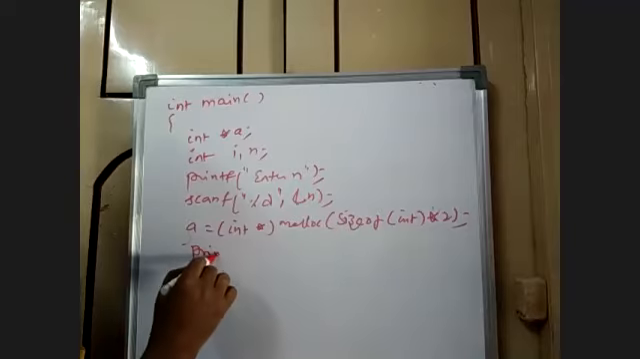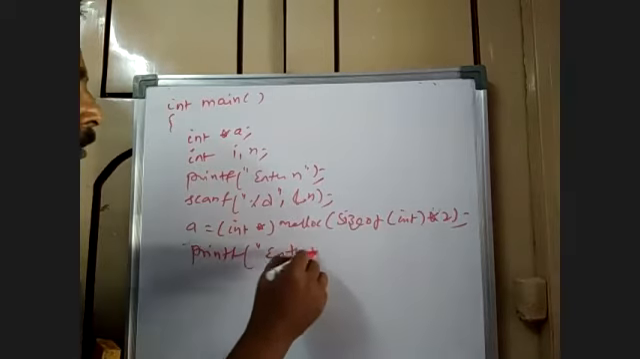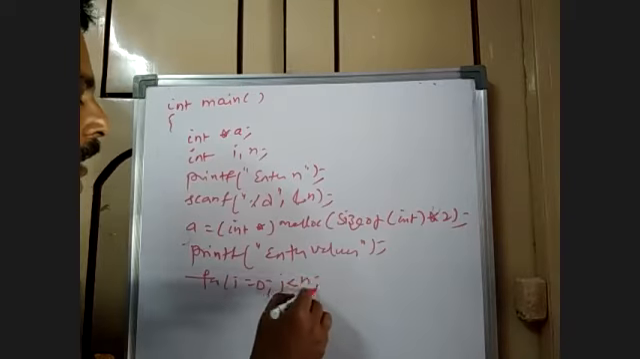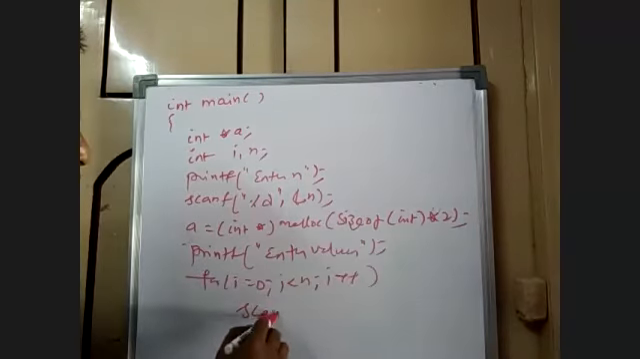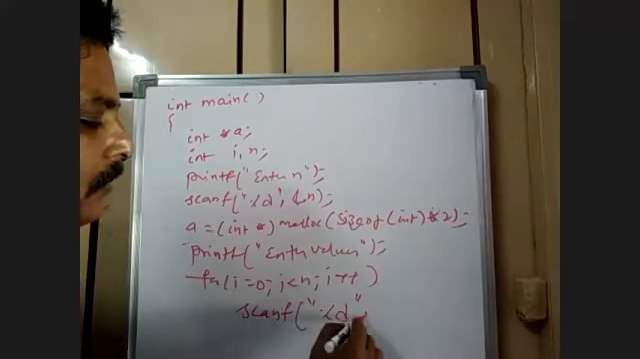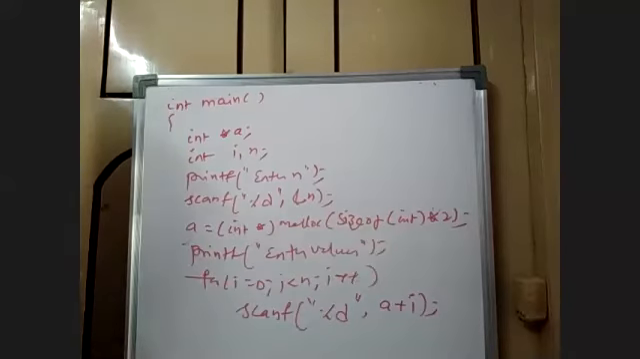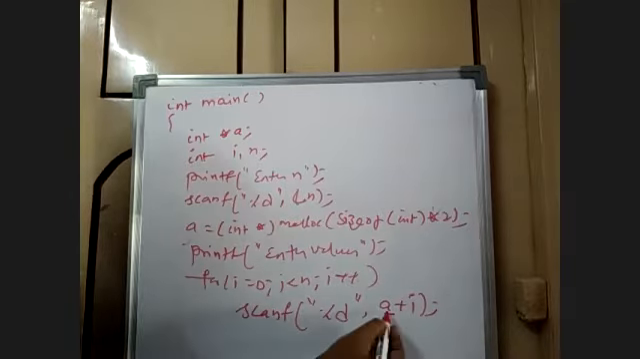And for the purpose of accepting elements, enter values. For i is equal to 0, i less than n, i plus plus, scanf, I can write a plus i. A plus i. Now, what does it actually mean? A means the base address. From the base address, the ith position. From the base address, I need the ith position element. That's the meaning of the sentence.